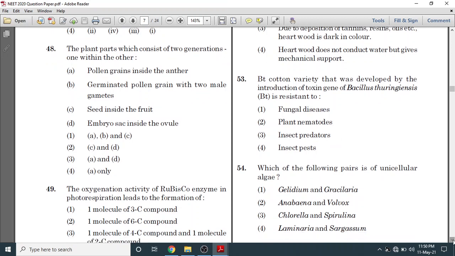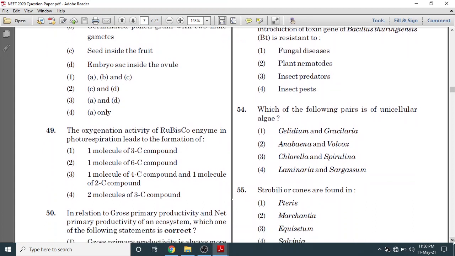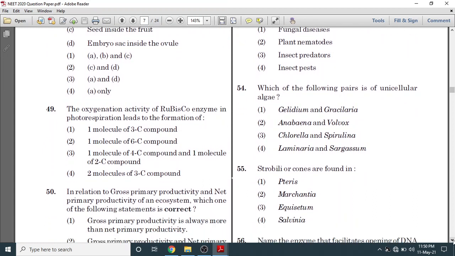Now move on to 54. Which of the following pairs is of unicellular algae? That means single celled algae. First of all, you have to understand each and every organism that they have given.